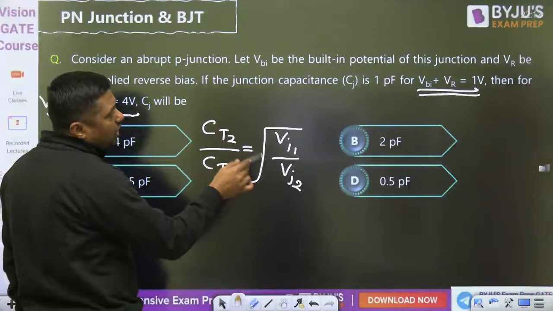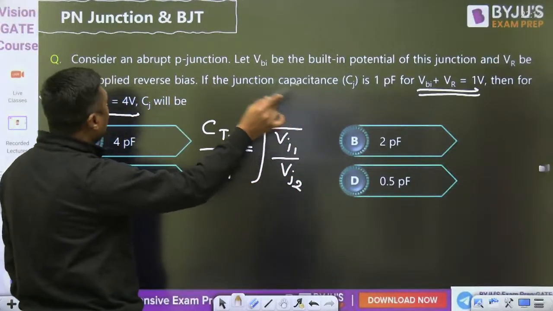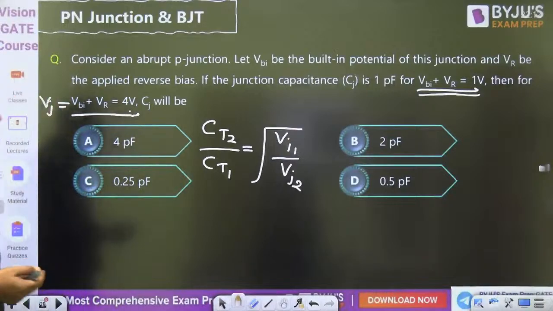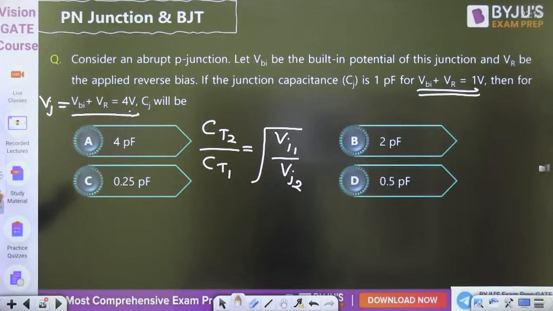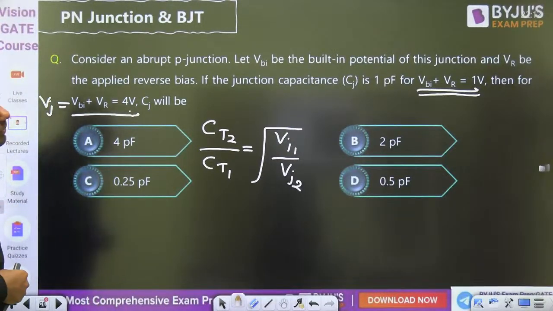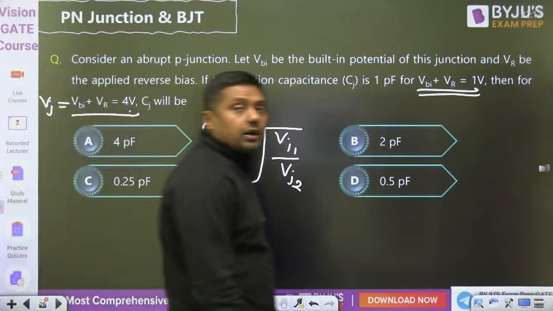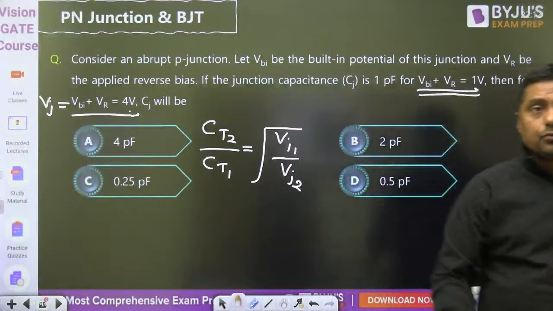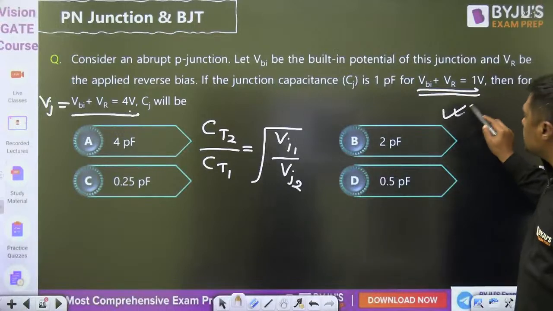What is the VJ1? VBI plus VR, 1 volt, and this is the 4 volt. 1 by 4, the root of that is 1 by 2. So the capacitance will become half of the previous value. If it is 1 picofarad, it will become 0.5 picofarad. Are you getting my point? This is a very, very important transition capacitance.